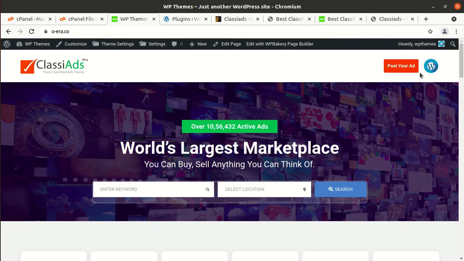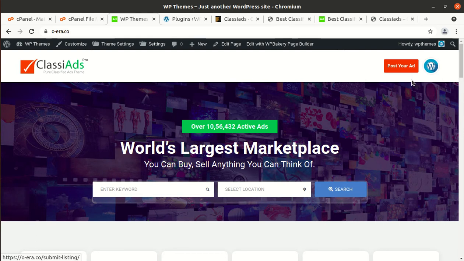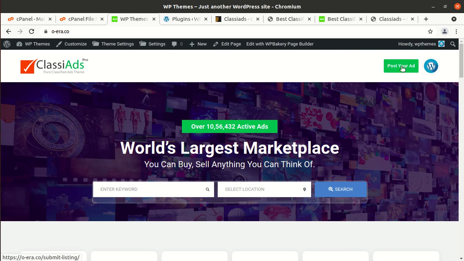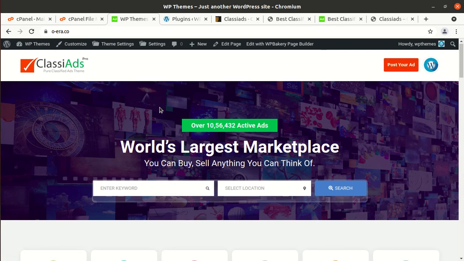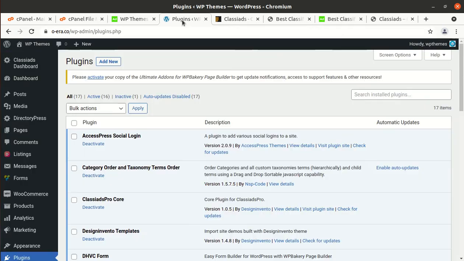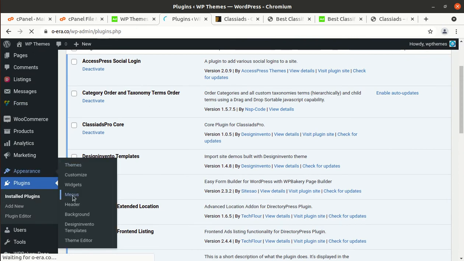And this is the website, and only the menus are not coming up. I'll check why this is. And this is already logged in, as I am working as administrator of this website. And this is the login feature and post ad. I'll show you all these functions of this website. First of all, let us check the menu. Under Appearance, there is a Menu tab.